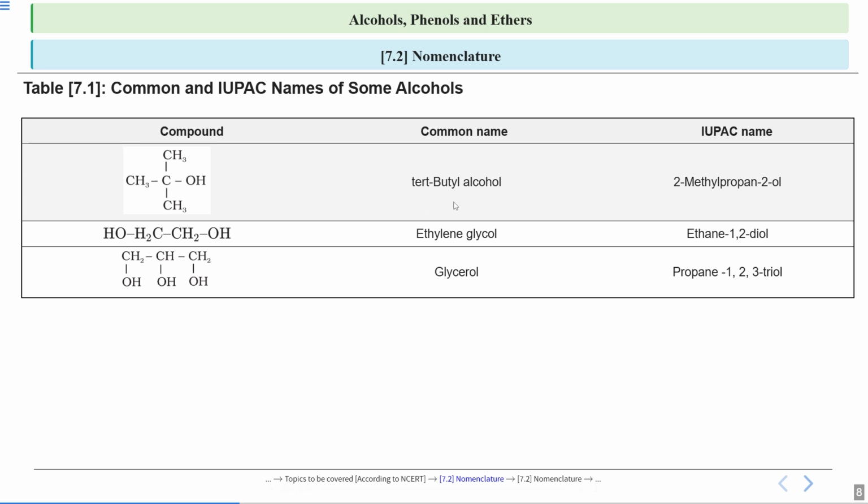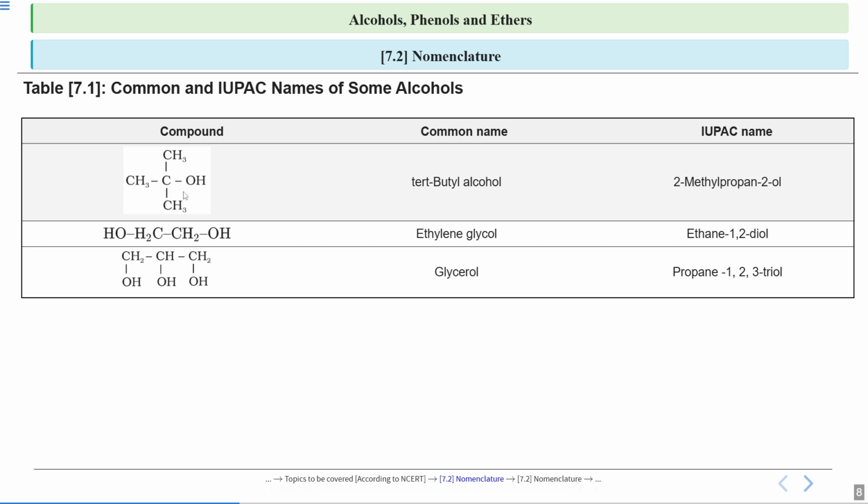And now see here we are adding the word tertiary. Why tertiary? Because this carbon to which your OH is attached is a tertiary carbon. Why? Because this carbon is further attached to 3 other carbons. See, one this methyl group, one this methyl group and one this methyl group. So this is a tertiary carbon. So we will write tertiary butyl alcohol.